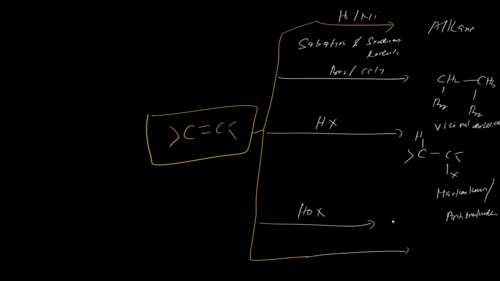Now again in the presence of HOX, and it will also form what? Basically, it will form halohydrins. Halohydrins means what? Like this is the halohydrin, this is the chlorine, OH will get attached, one OH over here, one chlorine. So this is the halohydrin.